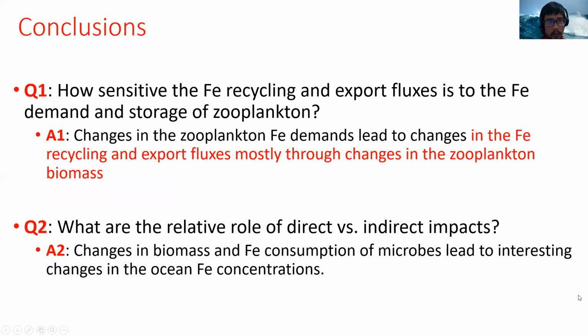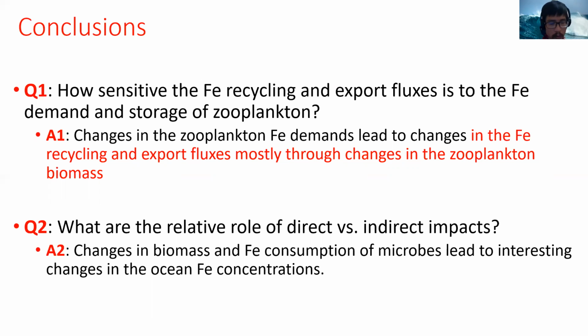So to conclude my presentation, I have two answers for two questions that I put up at the beginning. How sensitive are the ion recycling and export fluxes to the ion demand and storage of zooplankton? I can answer that changes in zooplankton ion demand lead to changes in the ion recycling and export flux, mostly through changes in the zooplankton biomass because of changes in their ion requirement, not directly from the changes in the zooplankton ion content.